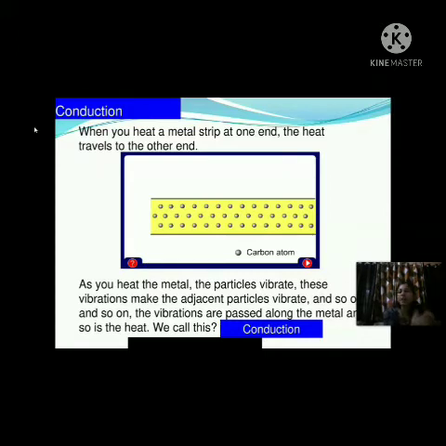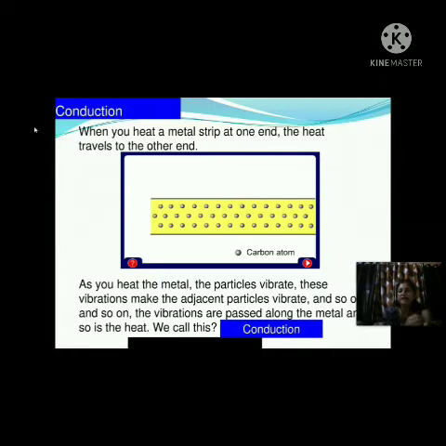The vibrations are passed along the metal and so is the heat. We call this conduction. So what happens actually inside the metal strip when we heat it from one end? The particles of the metal strip, the particles inside that solid, will vibrate. It does not move at all.